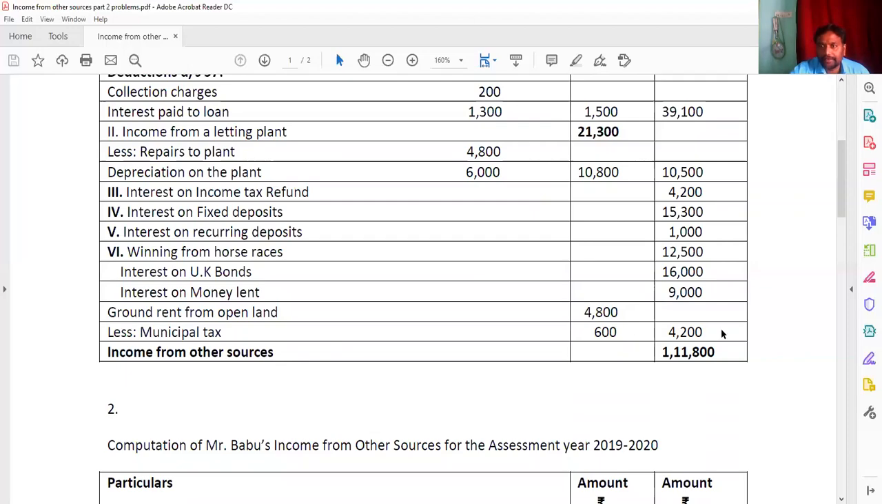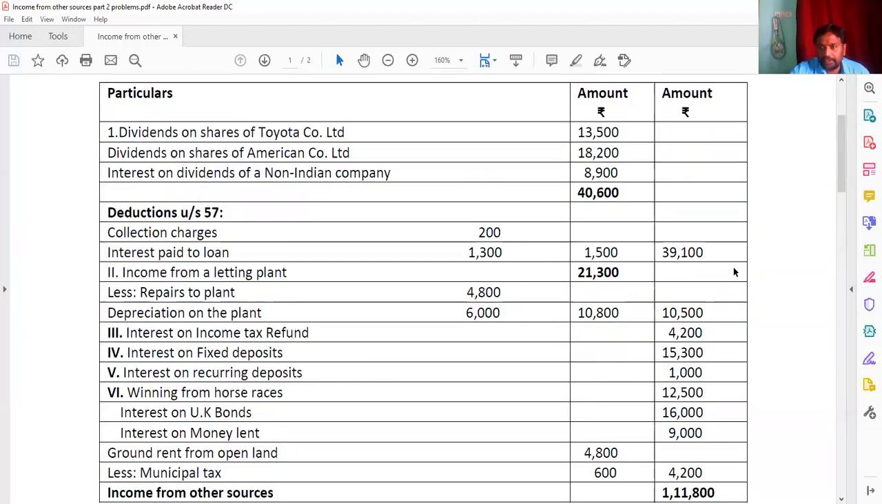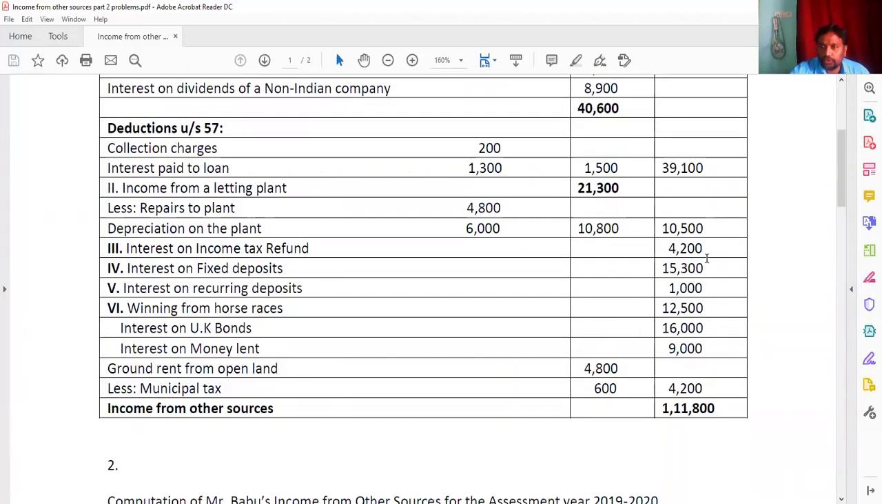By adding 39,100, 10,500, 4,200, 15,300, 1,000, 12,500, 16,000, 9,000, and 4,200, by adding all these, you are getting here 1 lakh 11,800.